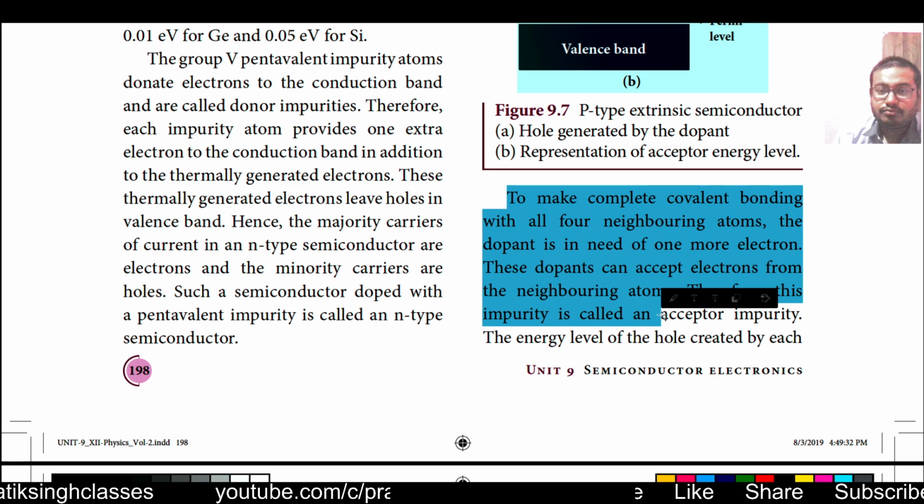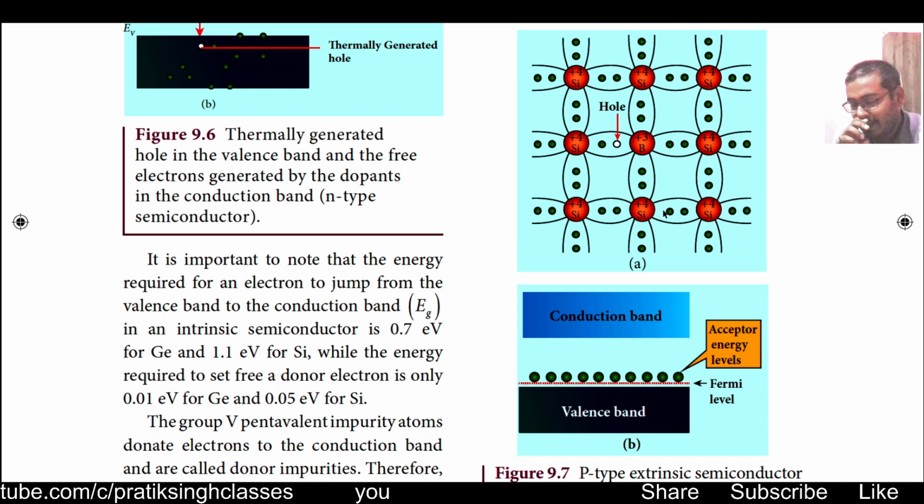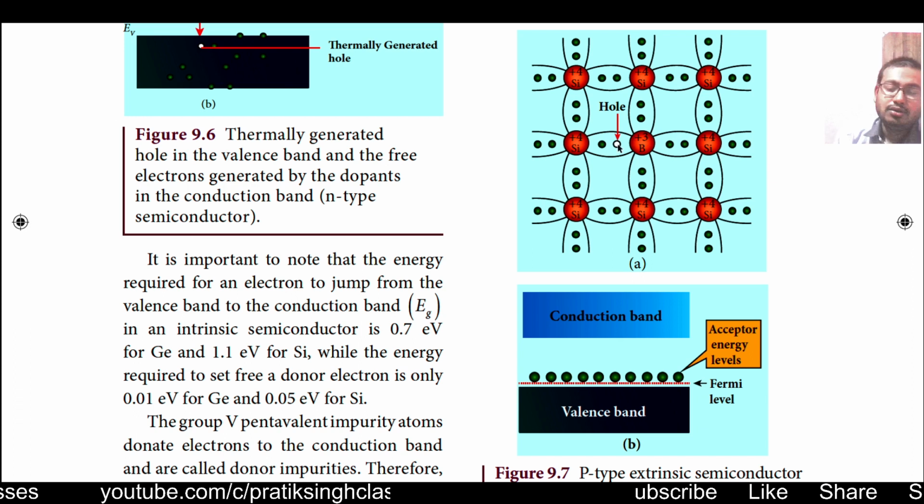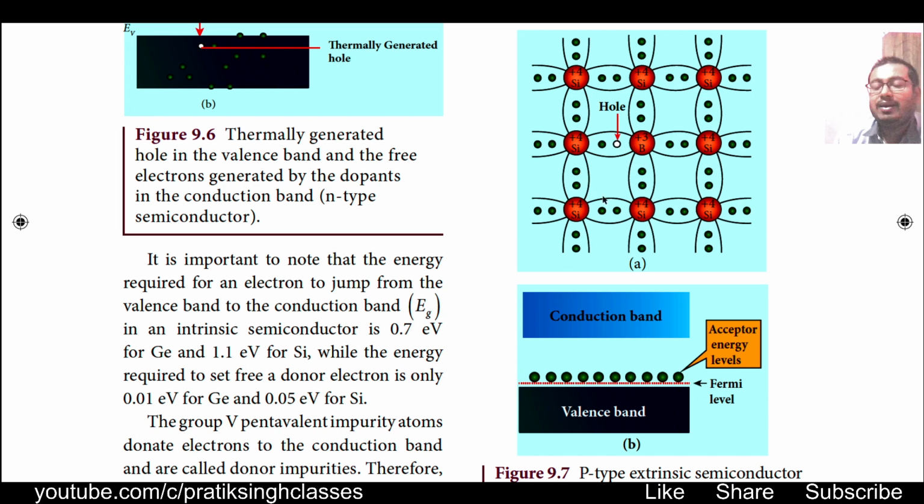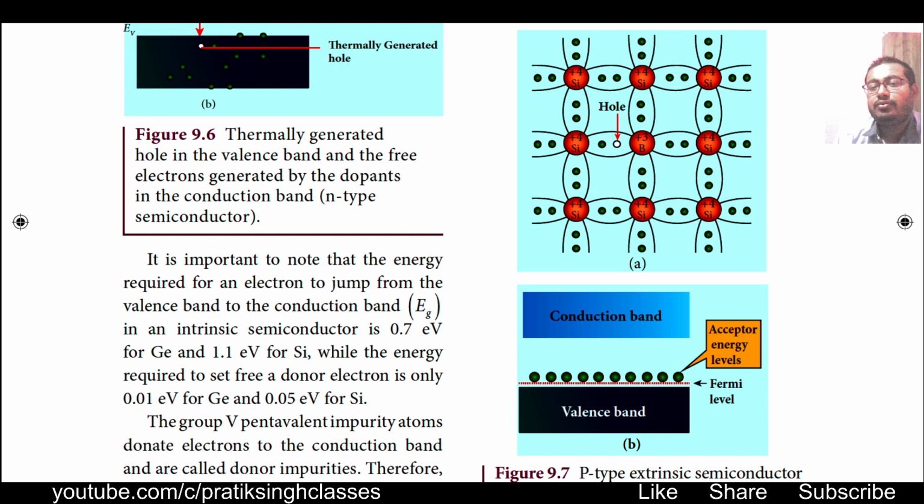Okay, what happens here is, see, boron has only 3 electrons in the outermost orbit, and to fulfill the octet it needs 8 electrons, so it makes covalent bonds with 4 neighboring silicon atoms, but still it has a deficiency of 1 electron. So this 1 electron is fulfilled by another atom of silicon which is nearby to it. Okay, so when another atom's electron comes to this position, there will be creation of a hole at that atom. That means the hole will randomly move from one atom to another atom. Here the majority charge carrier will be the hole.